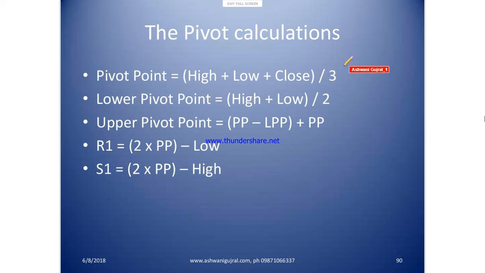These are calculations. I think the Pivot Boss book has been sent to all of you. Okay, the Pivot Boss book can be ordered from Amazon, but we made a spreadsheet and that you people have received. If you have not received it, please contact the office and they'll send it to you.